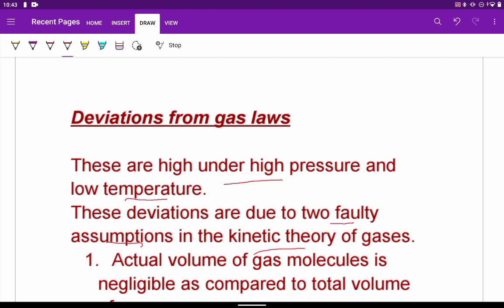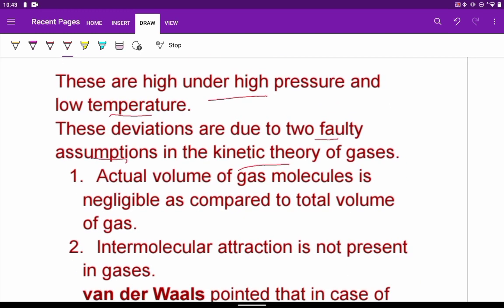The first one being, actual volume of gas molecules is negligible as compared to the total volume of the gas. But in reality, we will see that the molecules are rigid spherical particles and they definitely possess a volume. So this assumption is also wrong, and that intermolecular attraction is not present, this assumption is also wrong. Because of these two faulty assumptions, we find the deviations in the gas laws.